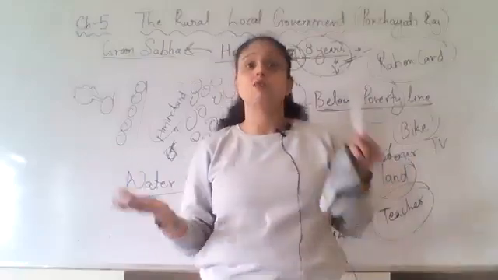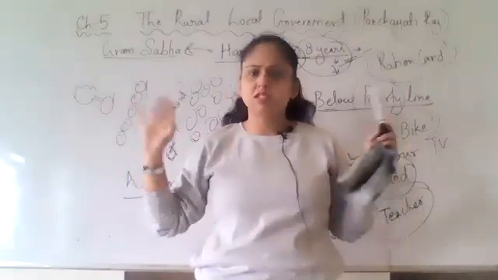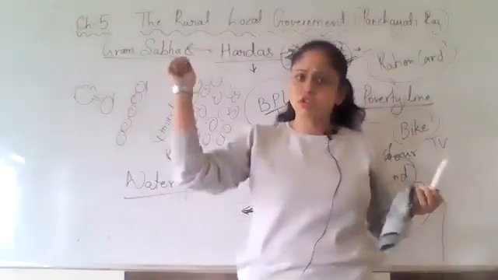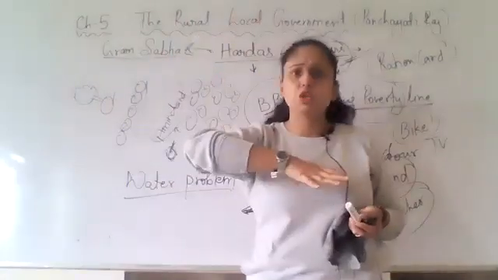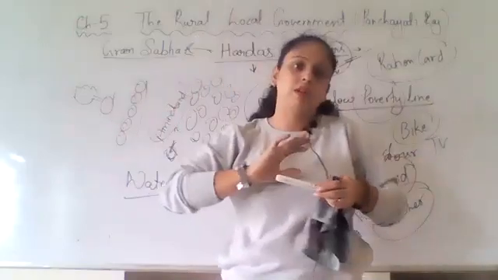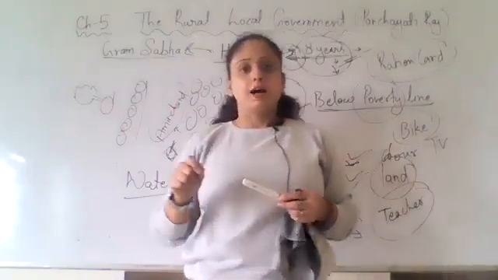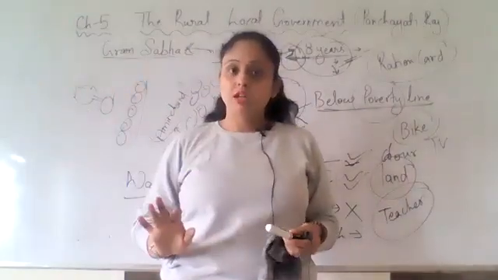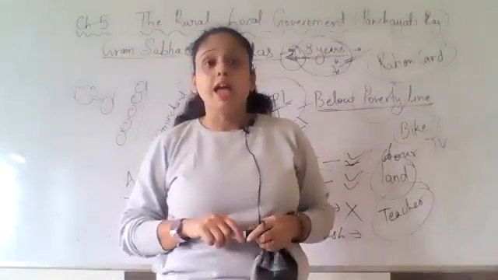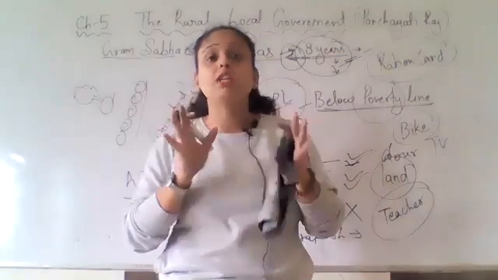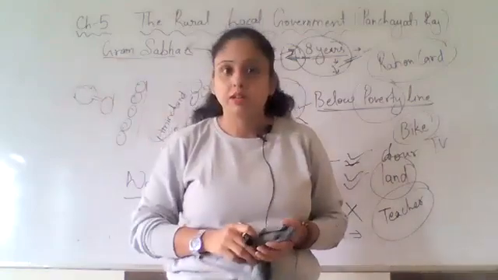Now the Panch said, yes, then what can we do? Please suggest if you have any ideas. Everyone gave ideas: we should dig wells, put hand pumps, put tube wells. Now one villager said that he went to a village in Maharashtra, and what he saw there is that they are doing water harvesting, a good water management.